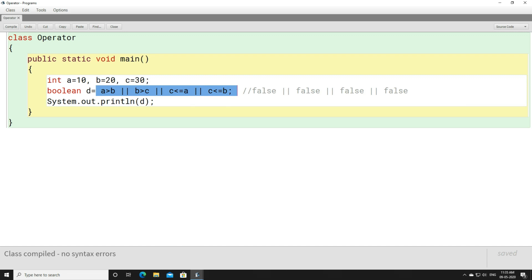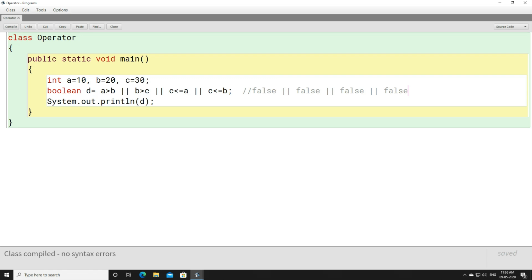Whereas AND states that if all the conditions are true, I will give you true. OR states that if any one of the conditions is true, then the total outcome will be true. Whereas AND states that if any one of the conditions is false, I will give you false, right? This is how AND and OR can be used.